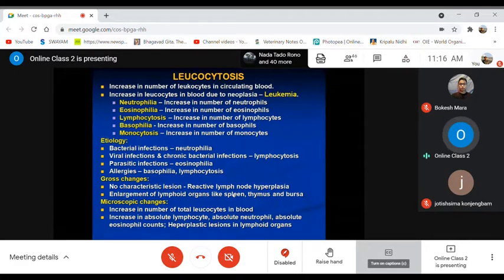Whereas in parasitic infections or infestations, there is an increased number of eosinophils, that is, eosinophilia. Sometimes this may occur in allergy also, but mostly in parasitic infections. In allergic cases, some cases of eosinophilia may be there, but mostly basophilia and lymphocytosis are there.